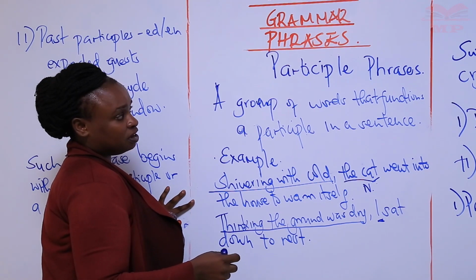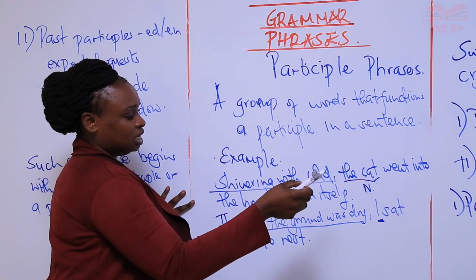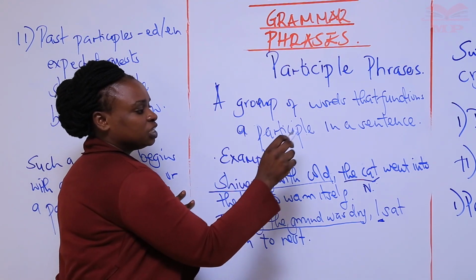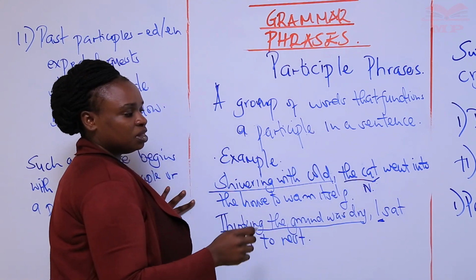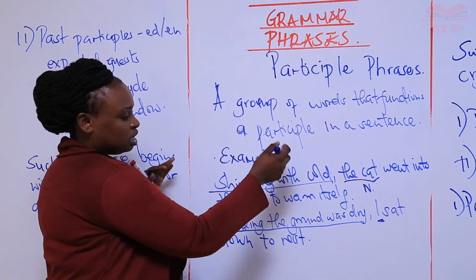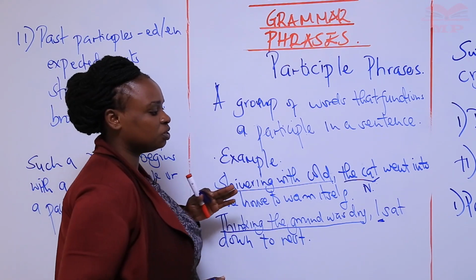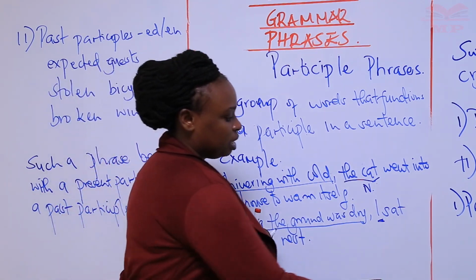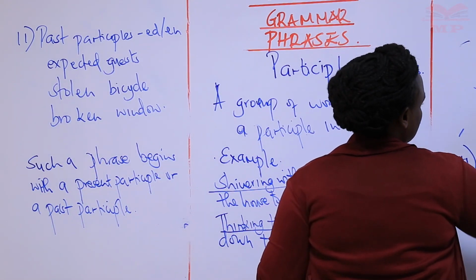So what is the function of a present participle phrase? It means that the action in the participle phrase happens before the action in the main sentence, with the main verb. The action in the participle phrase happens before the action in the main sentence. The function of a present participle is what we're going to look at now.